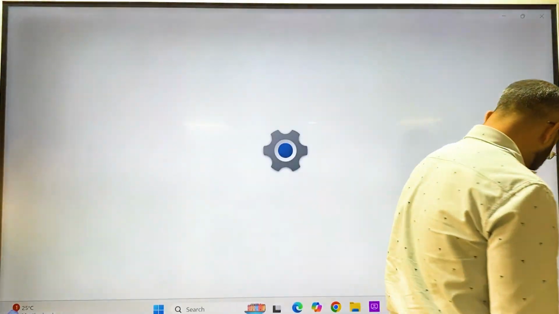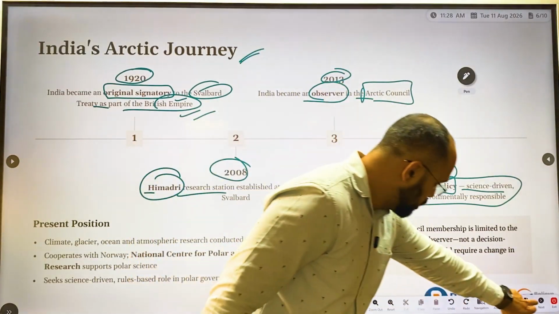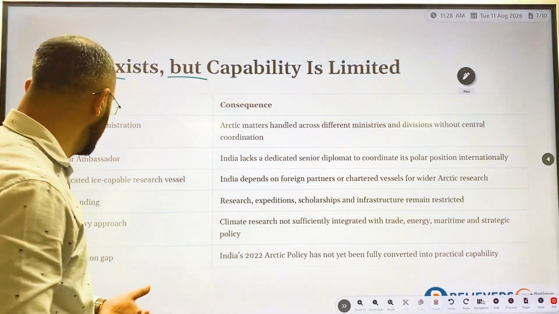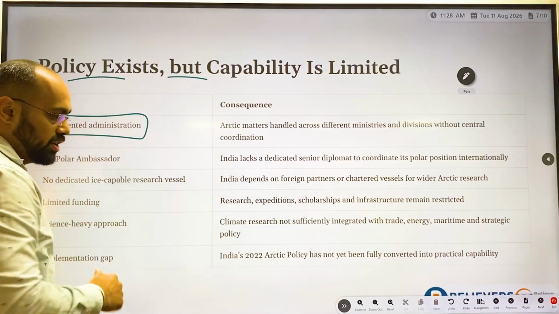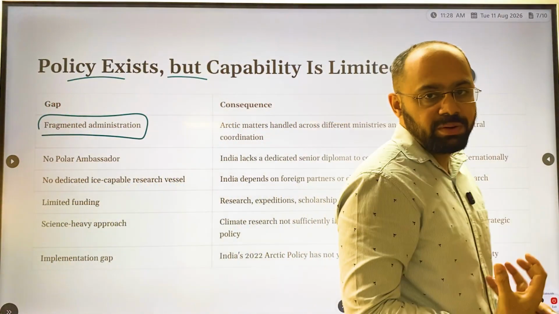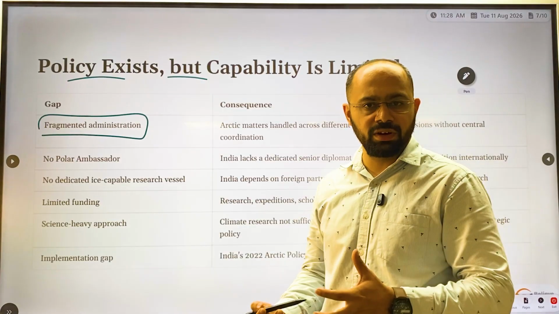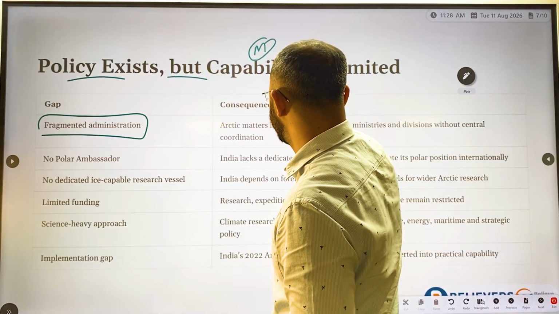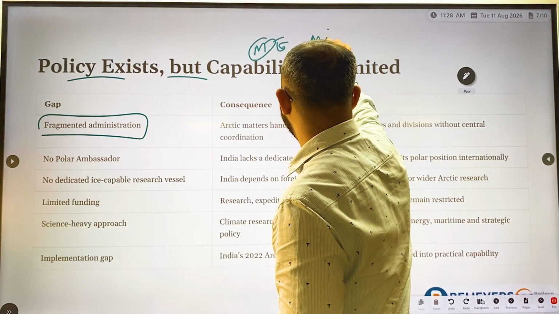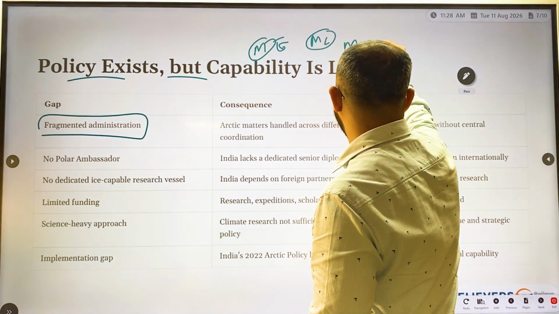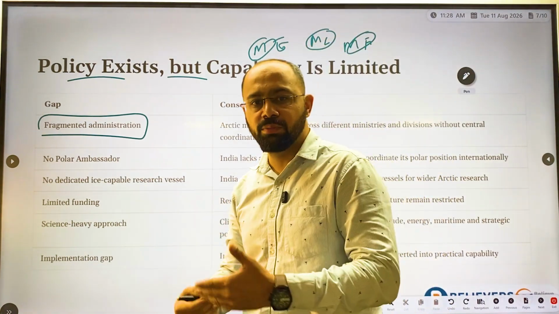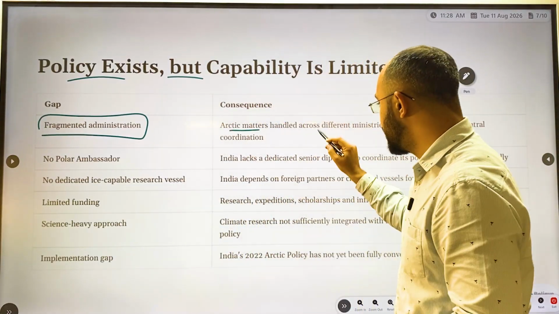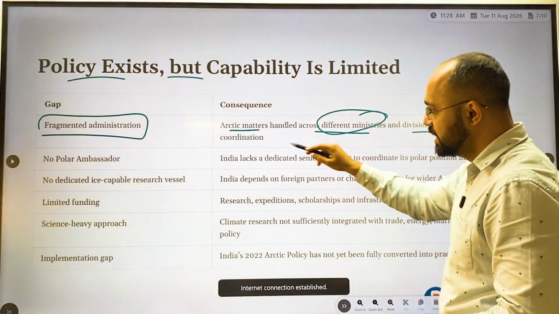Now, if you see this, the policy exists, however, we still lack capability. First, fragmented administration. When it comes to the Arctic, many ministries are involved, for example, the Ministry of Climate Change, the Ministry of Commerce, and the Ministry of Finance. Like this, numerous ministries are involved in this particular region. As a result, matters are handled across different ministries and divisions without centralized coordination.